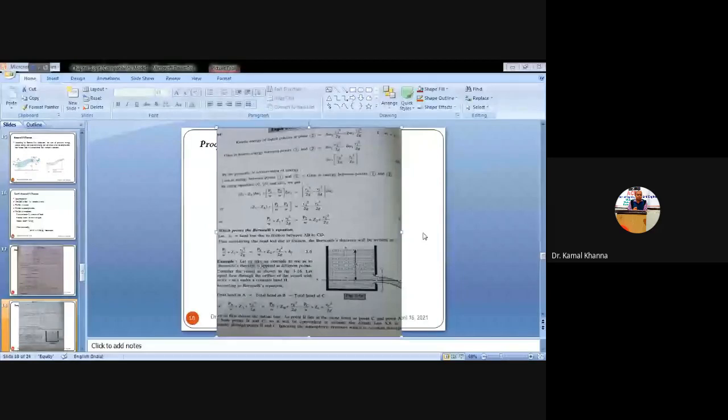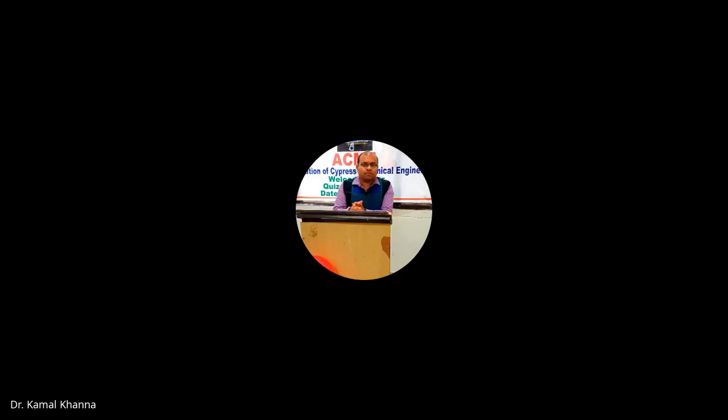So now I have zoomed in a bit. Similarly, the kinetic energy of the liquid at point 2 is delta W2 into V2 square by 2g. But here you can see there was a loss of pressure energy as well as potential energy when we move from the entry to the exit point. But if you see in the figure here, the area is less at the exit point. If the area is less at the exit point, then since area is inversely proportional to the velocity, the velocity will be more. If the velocity is more, the kinetic energy will be more, or the kinetic head will be more.